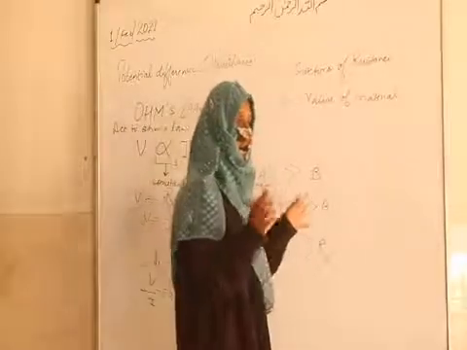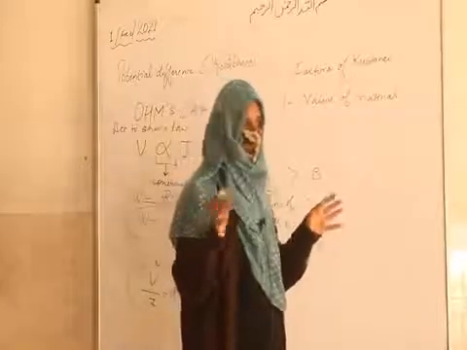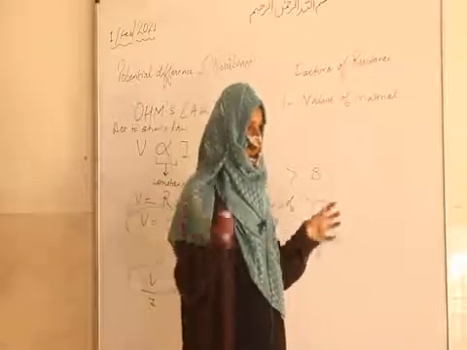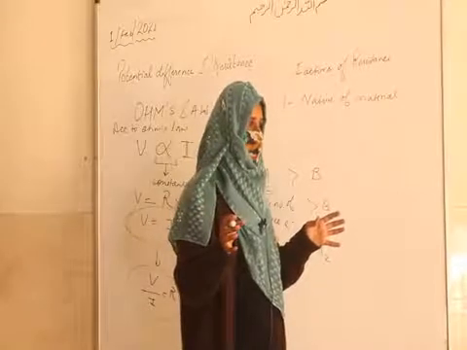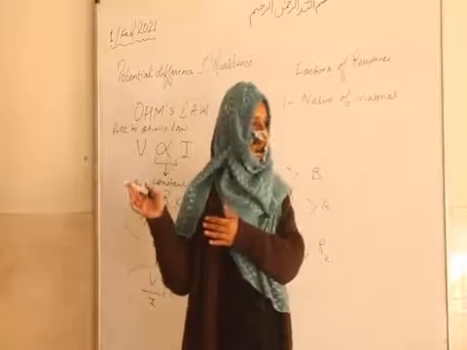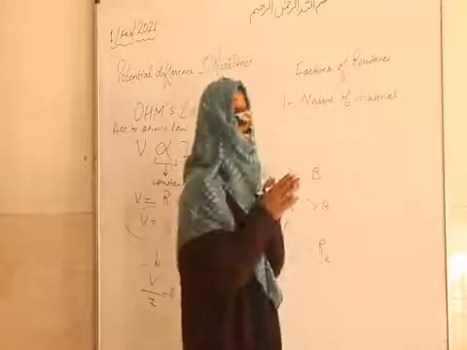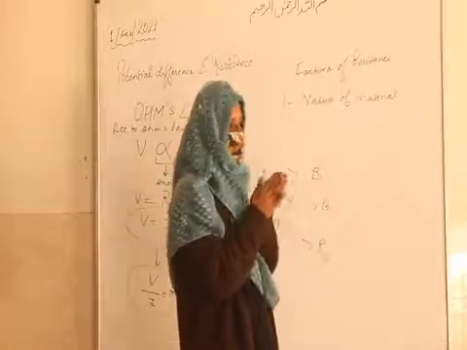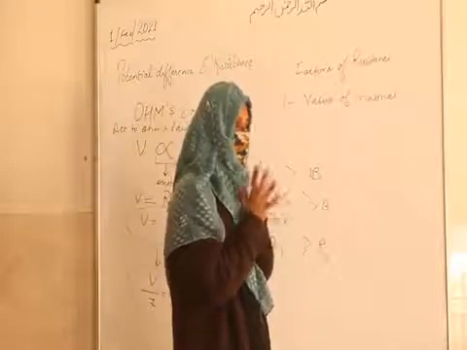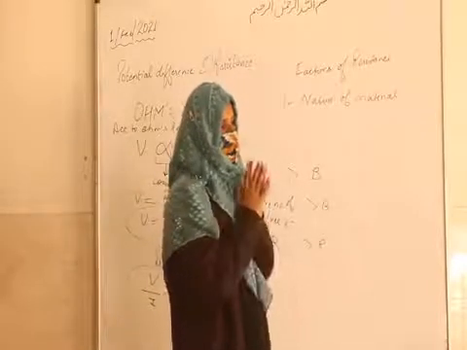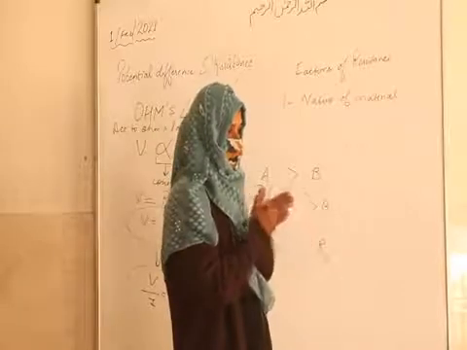Because if in this room there are 100 students, there will be more collisions among the students as compared to another room in which only 50 students are there. Resistance comes because of the collision of charges. If there are more charges, there will be more collisions, and that will produce more electric resistance.